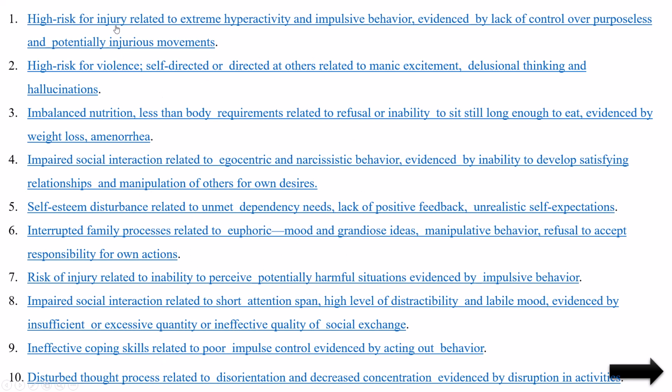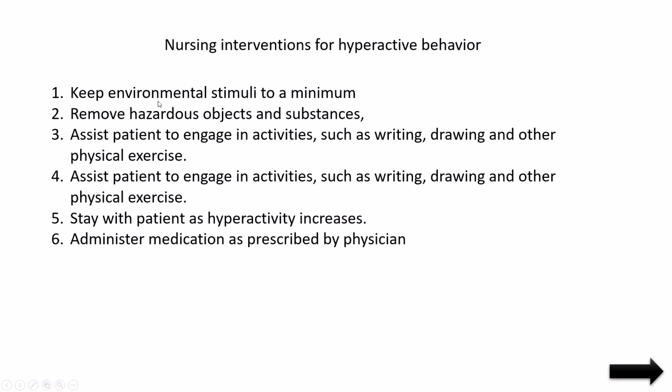And for high risk for injury due to extreme activities, overactivity, for how to control this, we can see the details. Keep environmental stimulus to a minimum, because they are doing overactivity because of the environmental stimulus. So that's why we have to reduce the stimulus. How can we reduce the environmental stimulus? We can not allow other persons to meet him.